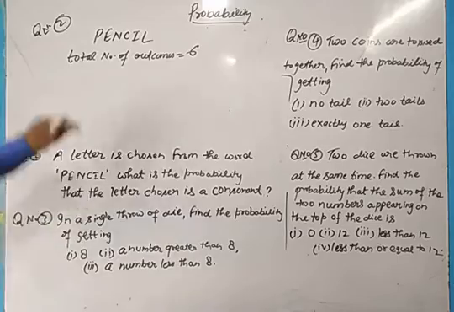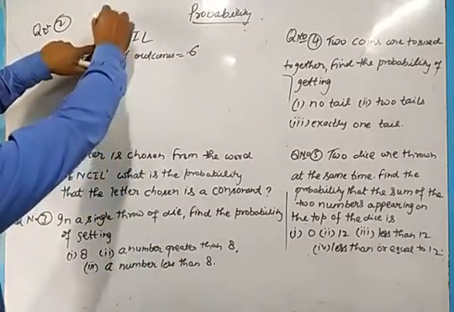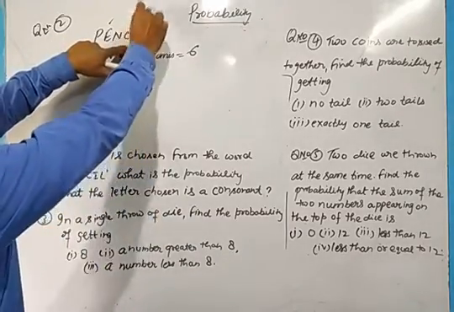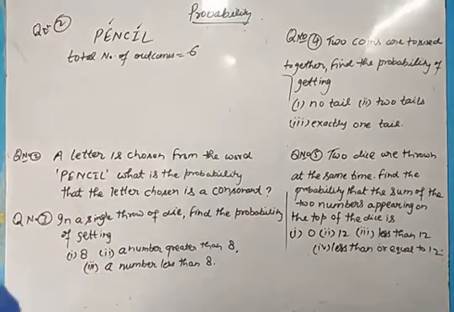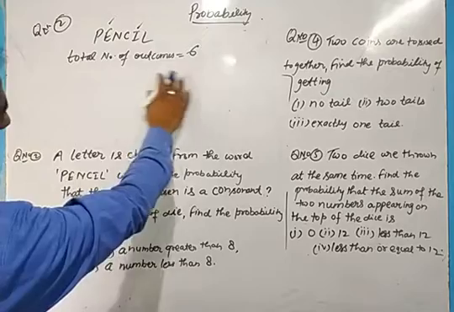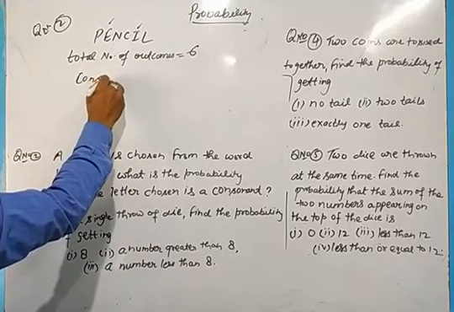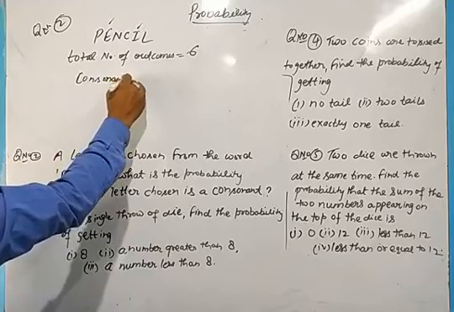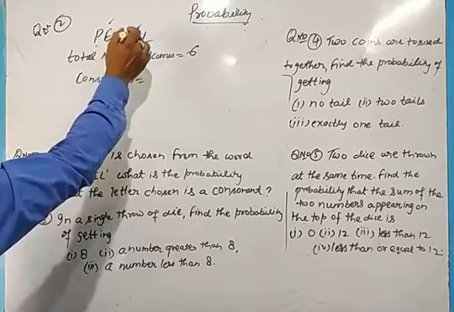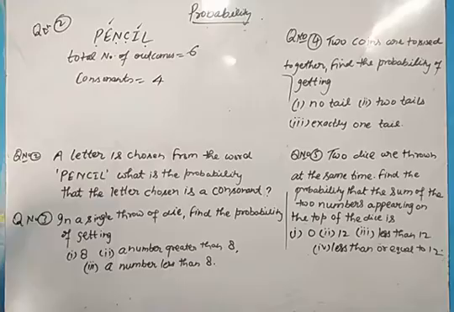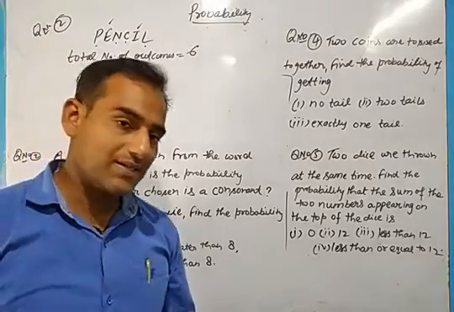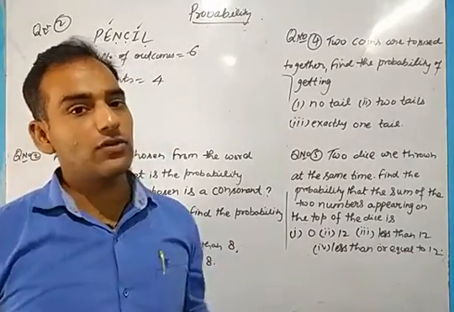So E is here, I also is here. They are not of our work because they are vowels. So how many consonants are there? Consonants are 1, 2, 3 and 4. 4 consonants are there. So total 6 letters are there and the number of consonants is 4.